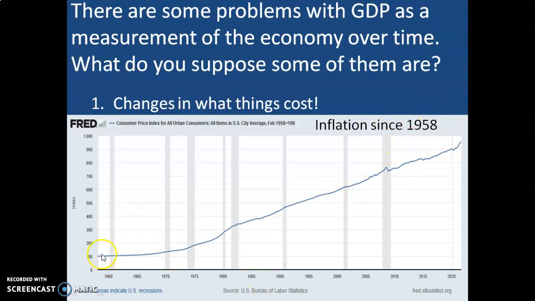Something that cost $100 when I was born in February of '58 now costs over $900, approaching $1,000. So the inflation rate since I was born has raised prices roughly 900%. So obviously that's going to inflate GDP when things cost so much more than they did back then.